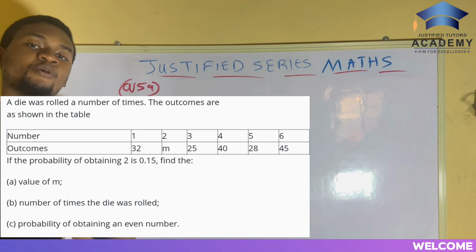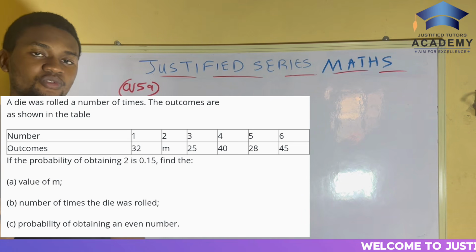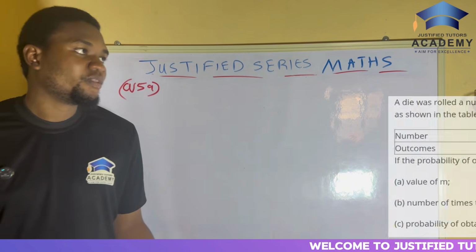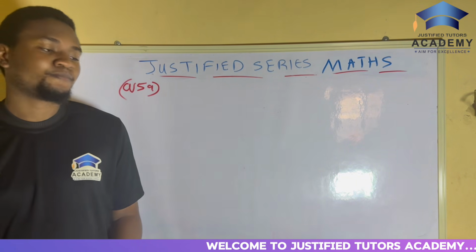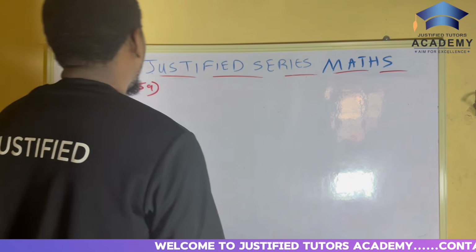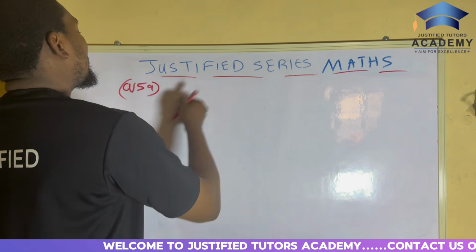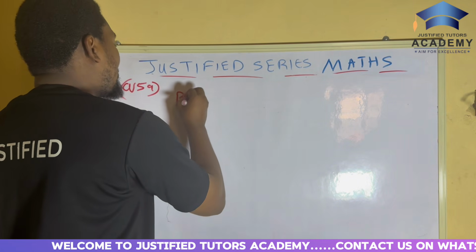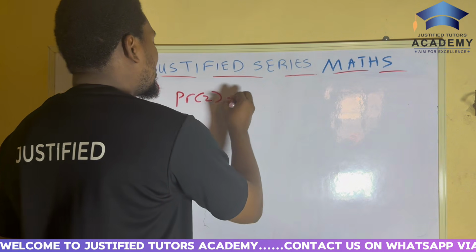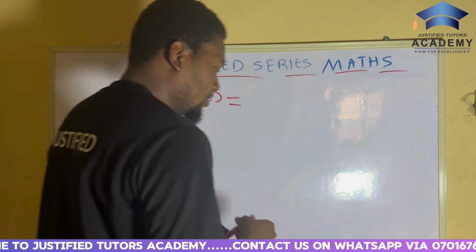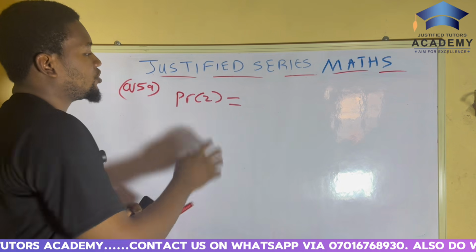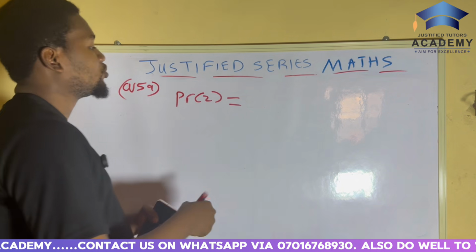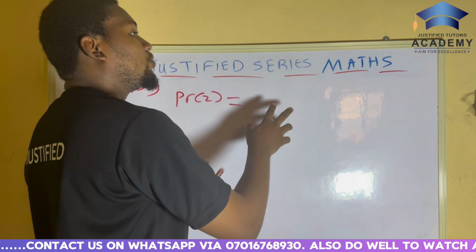If they ask to find the probability of obtaining a number, it's very, very simple. So let's say the probability of obtaining a 2 is equal to what?